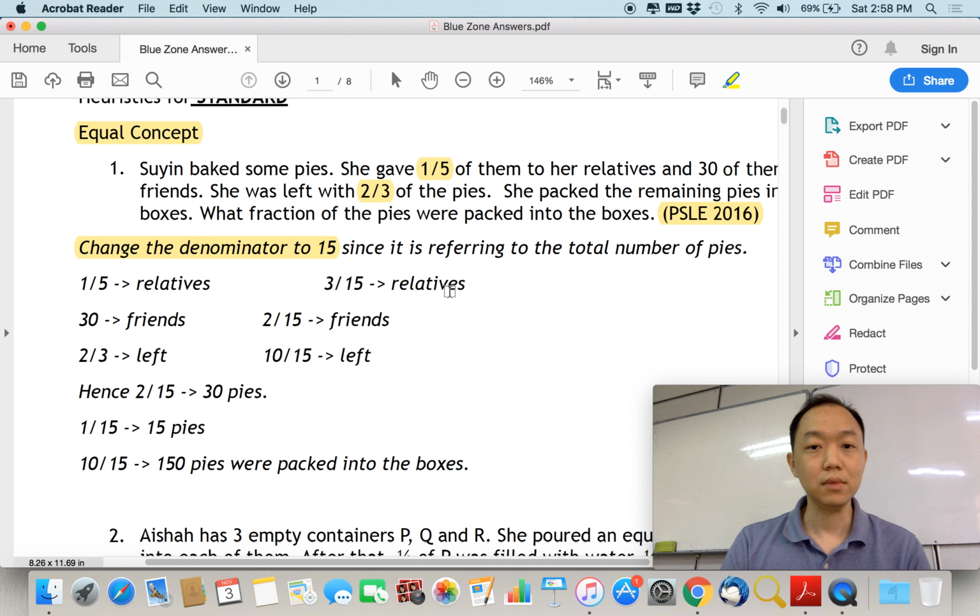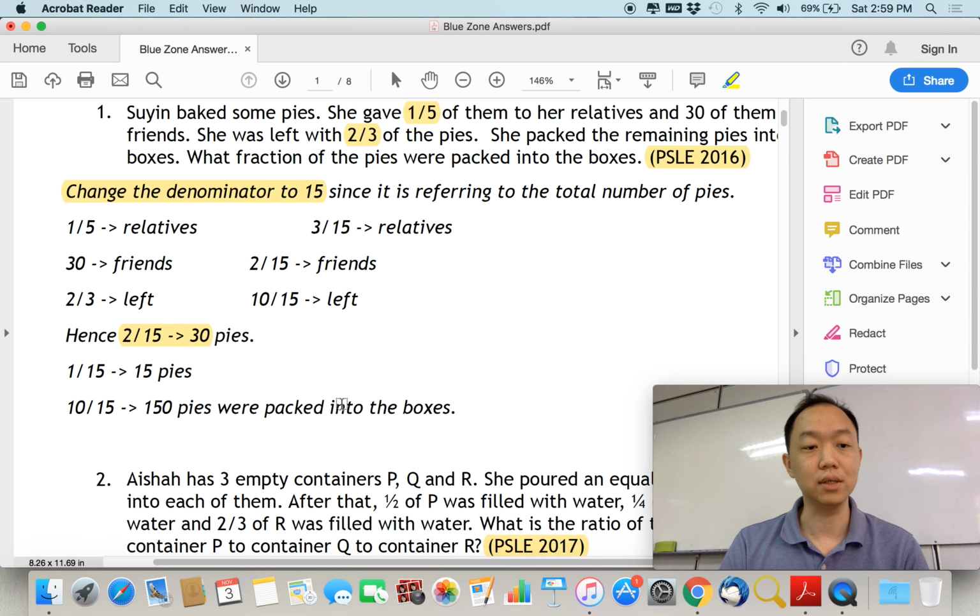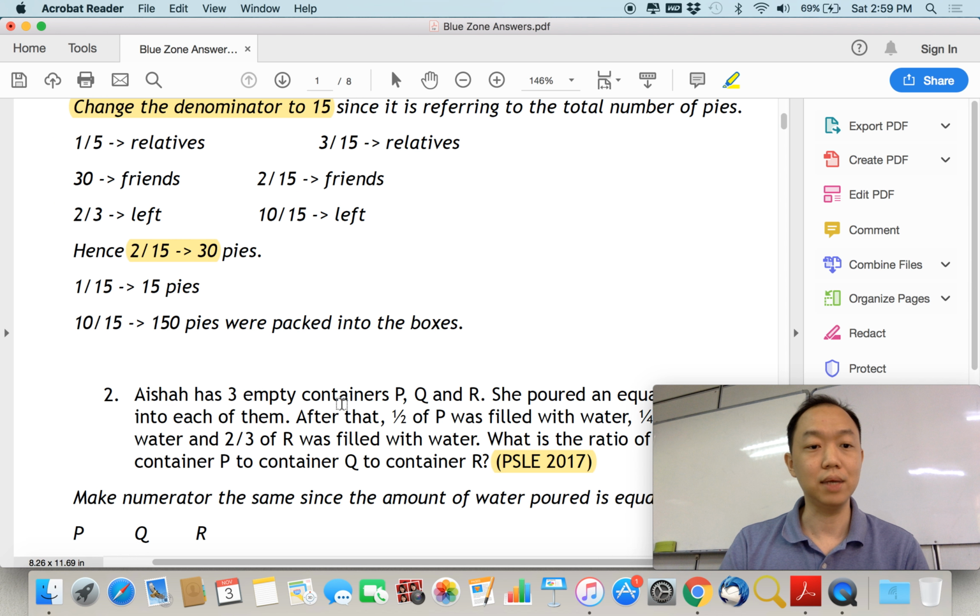For relatives, 1/5 changes to 3/15. For friends, 30 pies, and because 2/3 is left, it's 10 out of 15 left. The whole thing should be 15 out of 15, but if you take away 3 and take away 10, you're left with 2. So 2/5 is your 30 pies, and you can find that 1/5 is 15 pies.